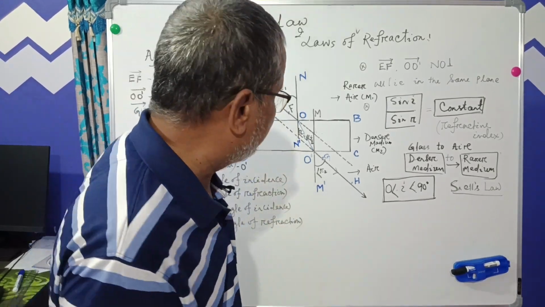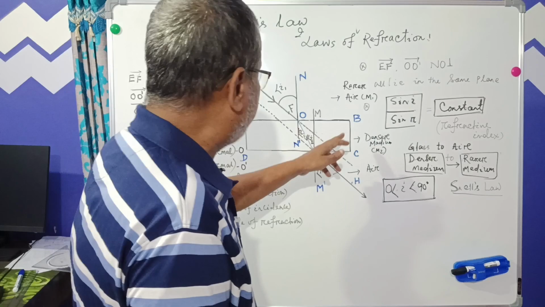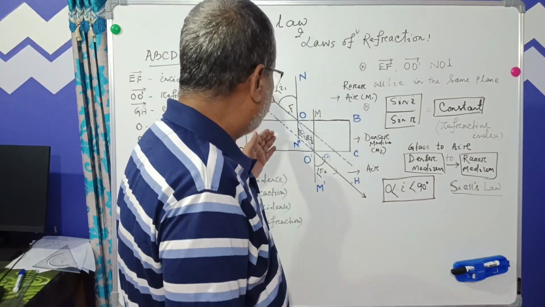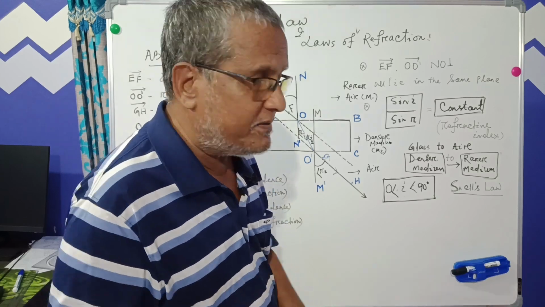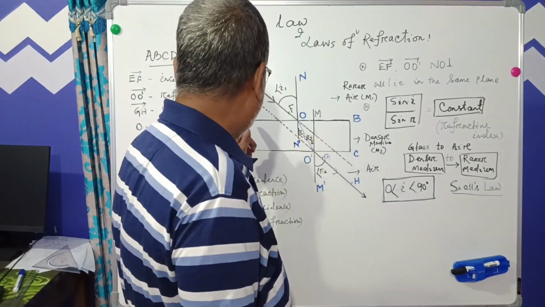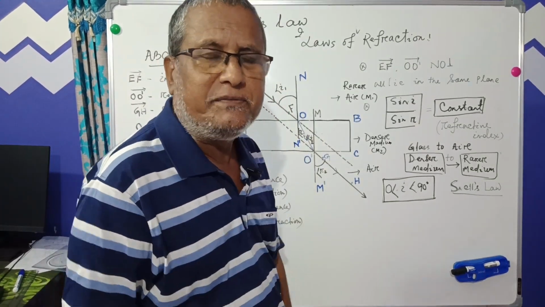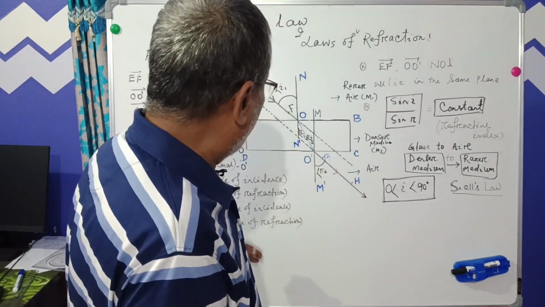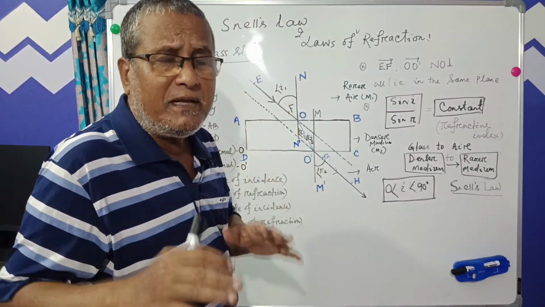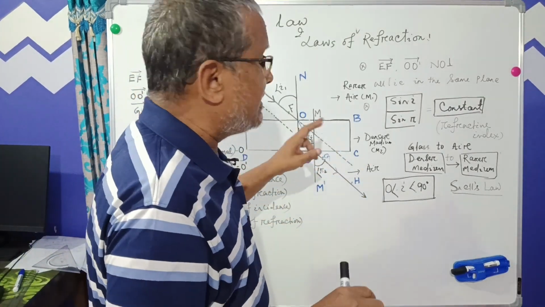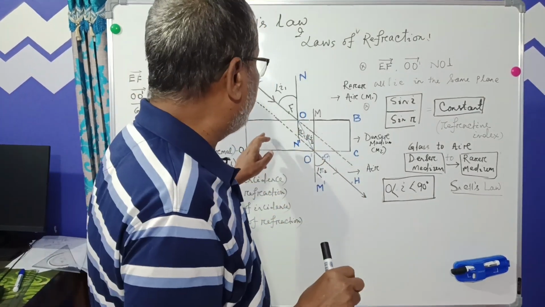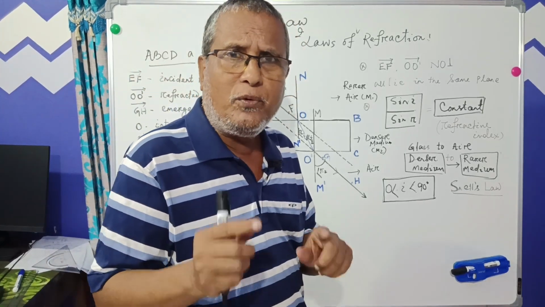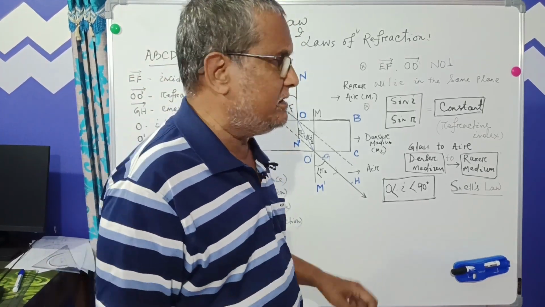Let's start. You see, ABCD is a rectangular glass slab. It is a 3D object, with length, breadth and height. Let us place this rectangular glass slab on a cardboard. Let us take 4 equal-size hairpins.